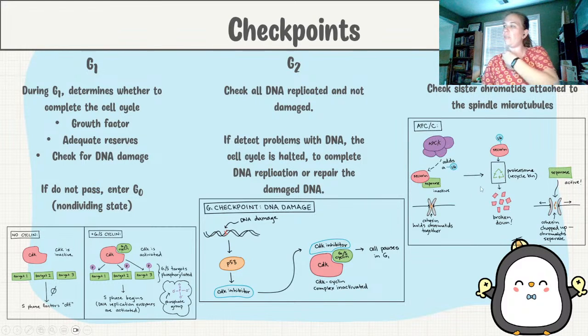So here you can kind of see that we have our gene that's attached, making sure the cohesin is together. If we do have all of them attached, that's then going to cause this little proteasome to break it down so we can then use separase to separate the cohesin molecule so that the two can move to opposite poles.